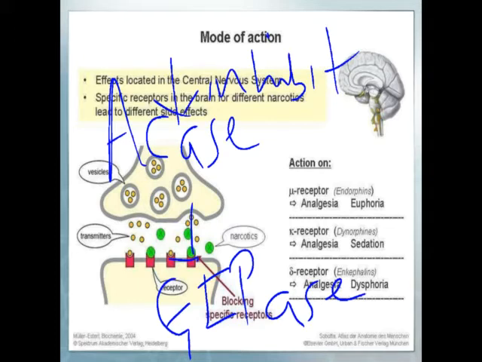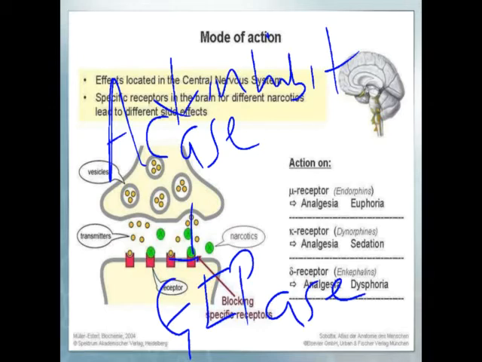So opioid mediated fall in cyclic AMP levels is responsible for the analgesic activity. Okay, so that is the mechanism or mode of action of the opioid analgesic.